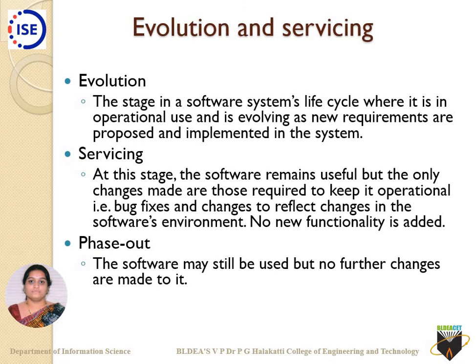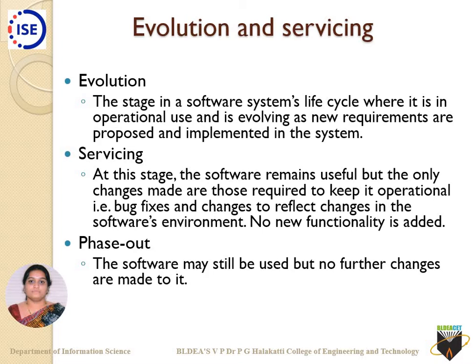So let us look at the definitive meaning of evolution. Evolution is, as I said just now, the stage in a software system's life cycle where it is in operational use and is evolving as new requirements are proposed and implemented in the system. When new requirements are raised by the user and have to be addressed by the developer, that phase we call evolution.